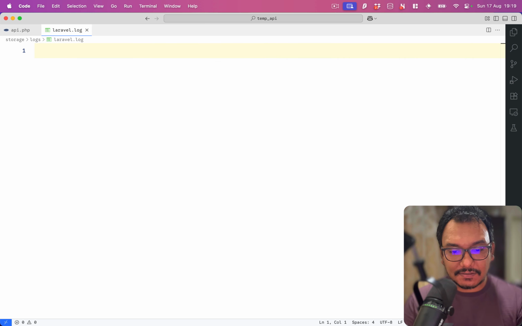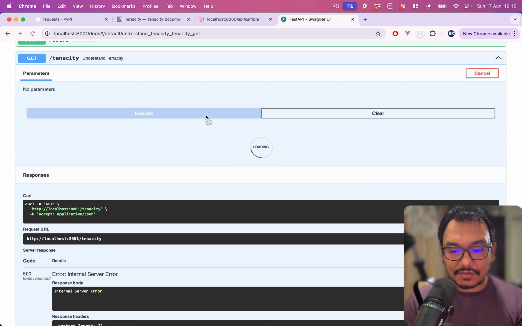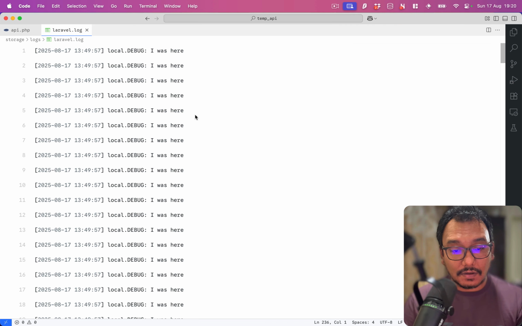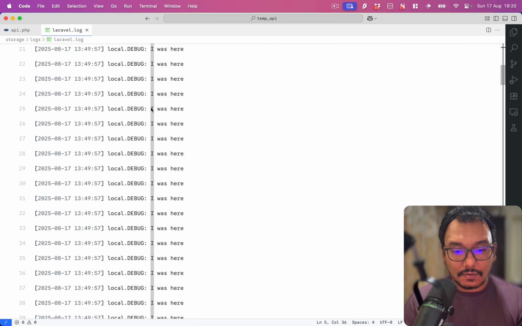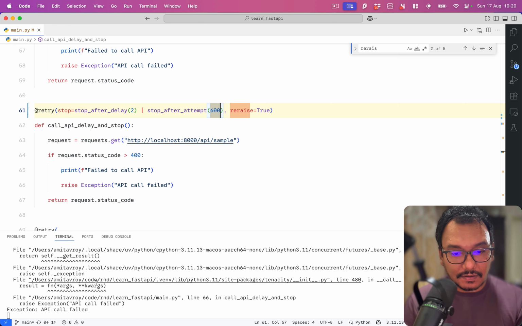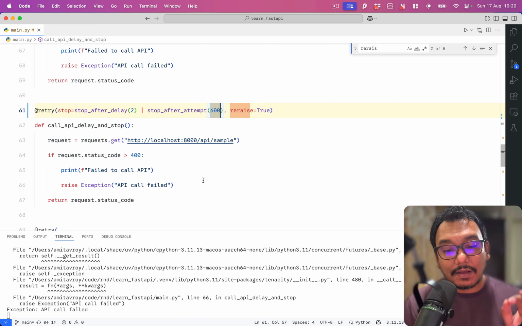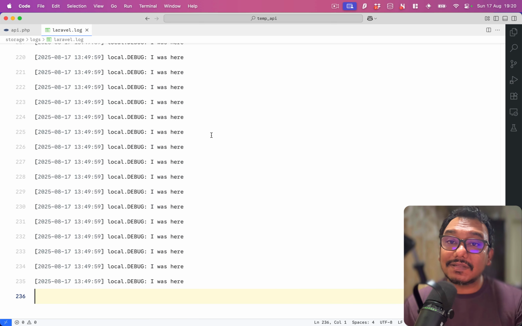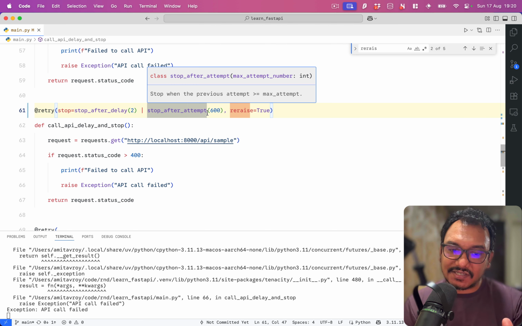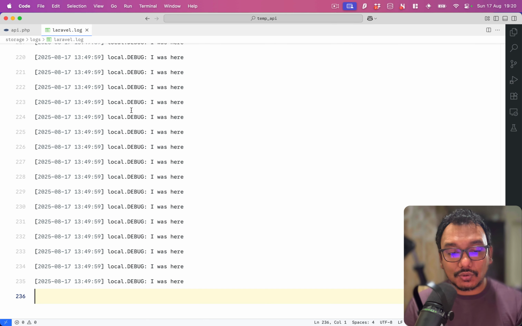Okay, I'll clear this and I will execute 1, 2, 3. Perfect. And what we have is 59, 57. So it didn't go till 600, right? Although I have told it that your stop attempt can be 600, it stopped after 2 seconds.